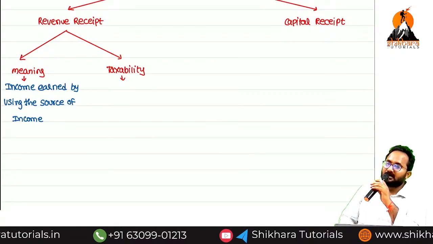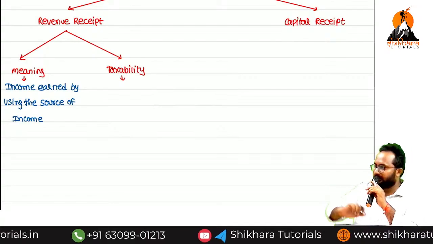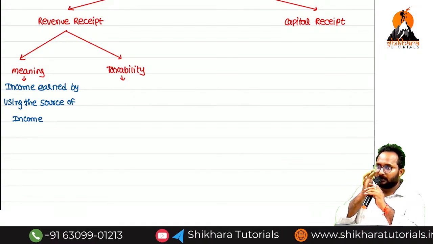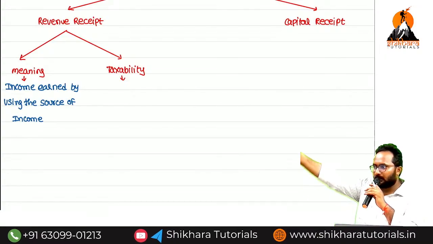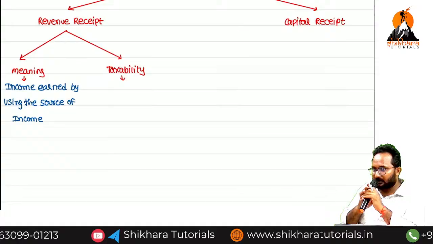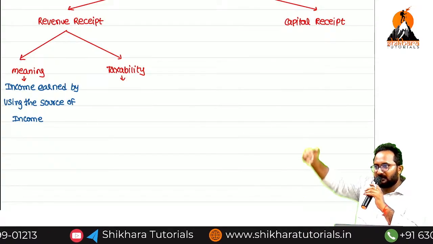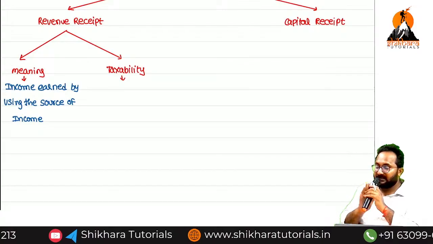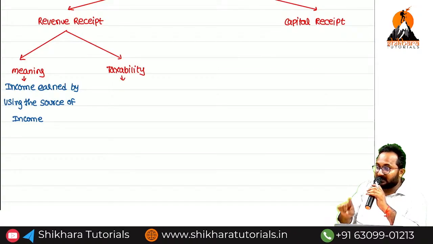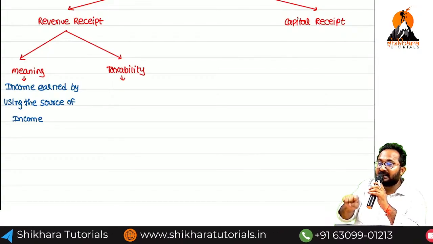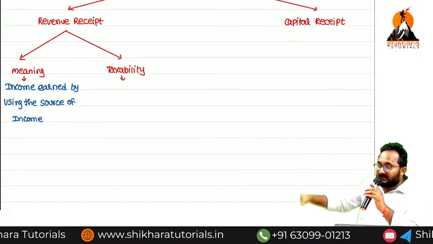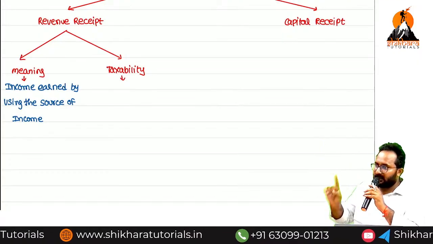Normally, local authorities, meaning municipality, panchayat, corporations, have some house properties like panchayat offices, municipal offices, corporation buildings. They can also give these buildings on a let-out basis and earn income. That is revenue receipt, and it is exempt under section 10(23). If any specific section says the revenue receipt is exempt, then it is exempt.